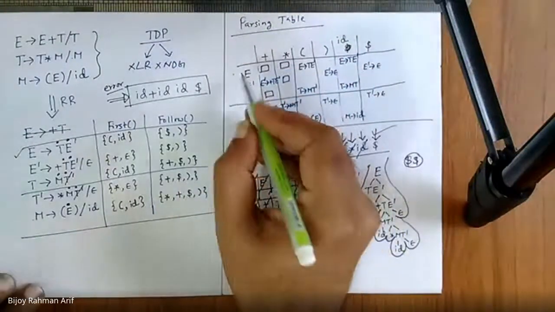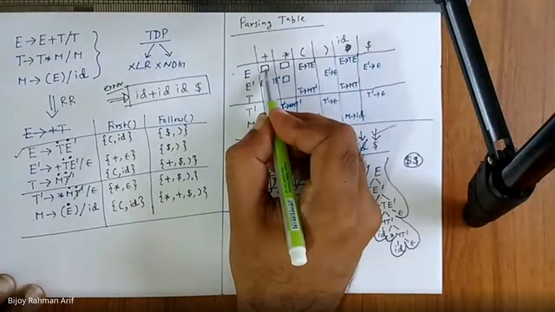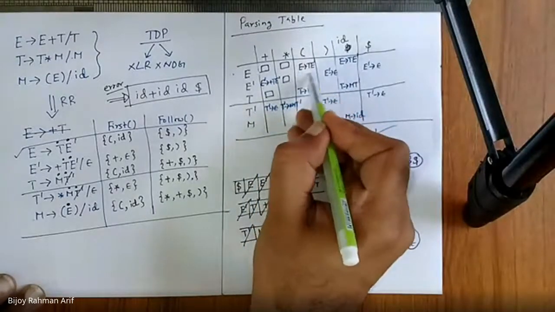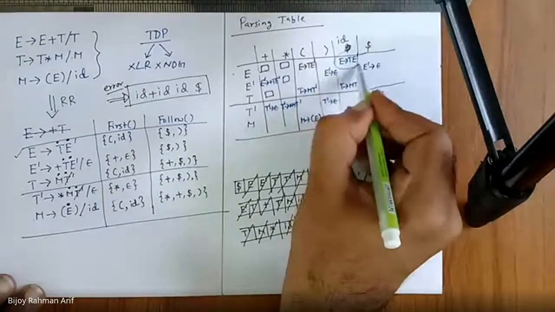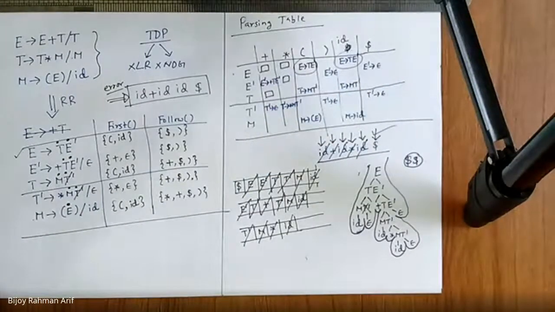For example, I'm in E, I got plus. This is the error. Definitely it's the error. Then I will say I am expecting this because it is not blank. I'm expecting this. This is not blank. Then some of you ask me how error handling works.